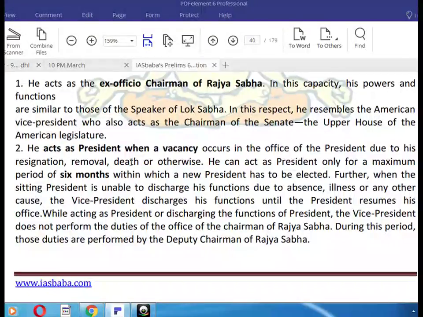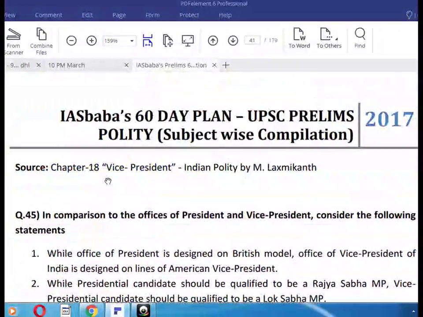While acting as president or discharging the function of the president, the vice president does not perform the duties of the office of the chairman of the Rajya Sabha. During this period, those duties are performed by the deputy chairman of the Rajya Sabha.